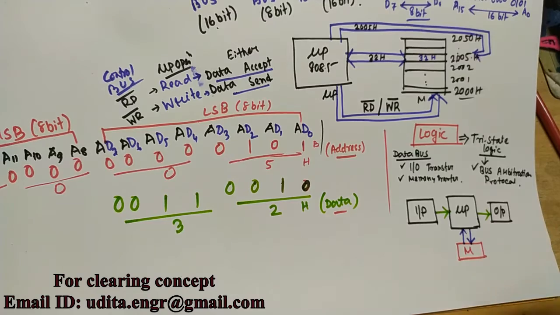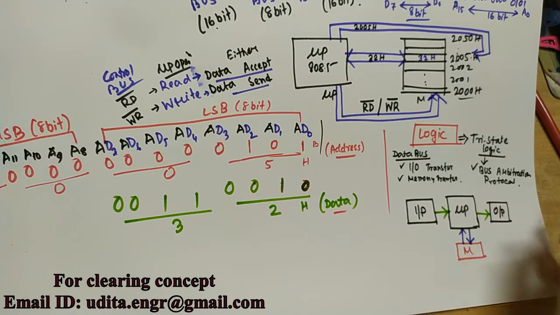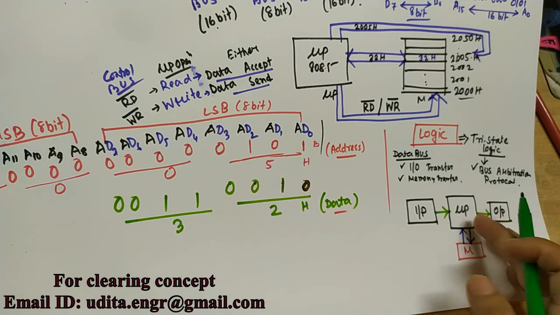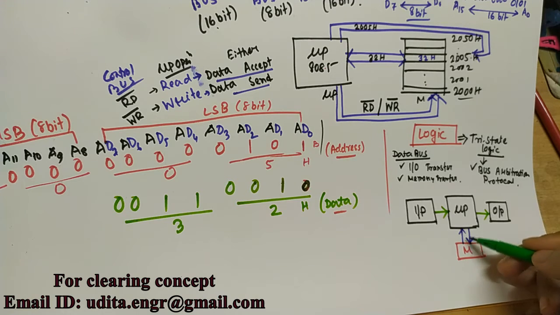Now let's see. Here is the actual block diagram. The microprocessor can accept data from input and send data to output, but accepting and sending both have to use the memory device. So here the bidirectional sign is maintained.